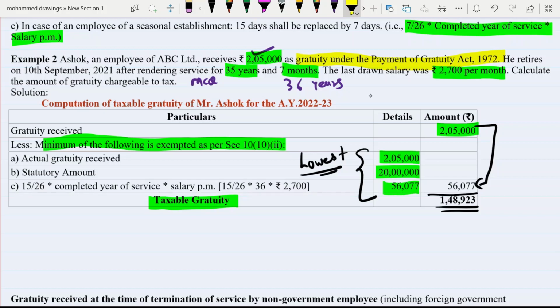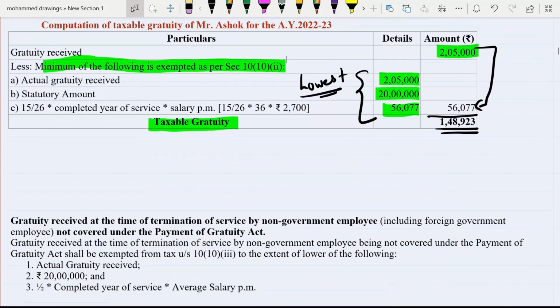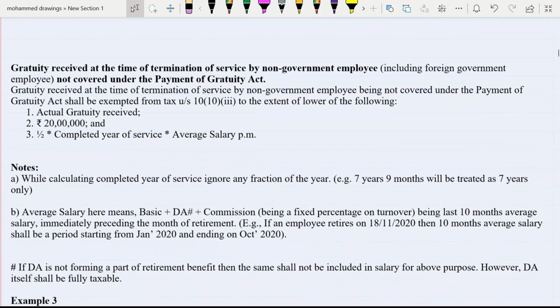So we have understood the covered portion. Now, what type of calculation do we have to make if the person is not covered by the Payment of Gratuity Act 1972?